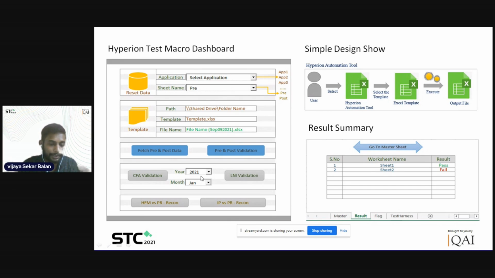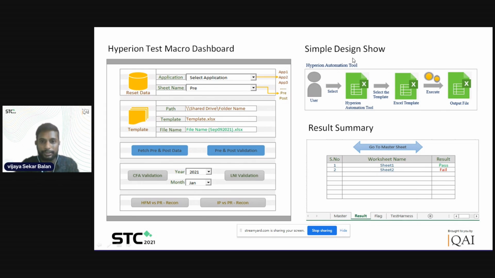By passing the parameter, this tool will automatically get connected to the DB, and then this parameter will be passed to those templates, and data will be fetched, and then the validation would have happened. And then here is the result summary, where you will see what sheet you have selected and what is the status of it, whether it is passed or failed. It is as simple as that. Just in case you have any questions on this, we'll get into the Q&A session, and I'm happy to answer that.